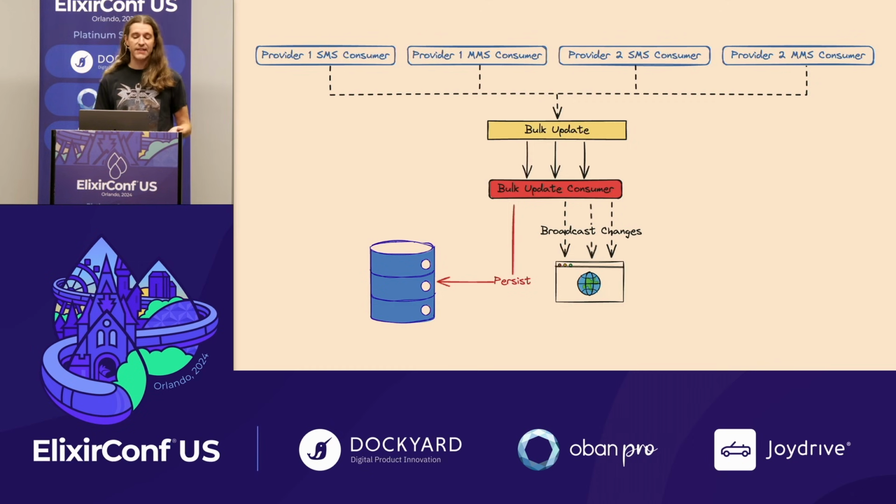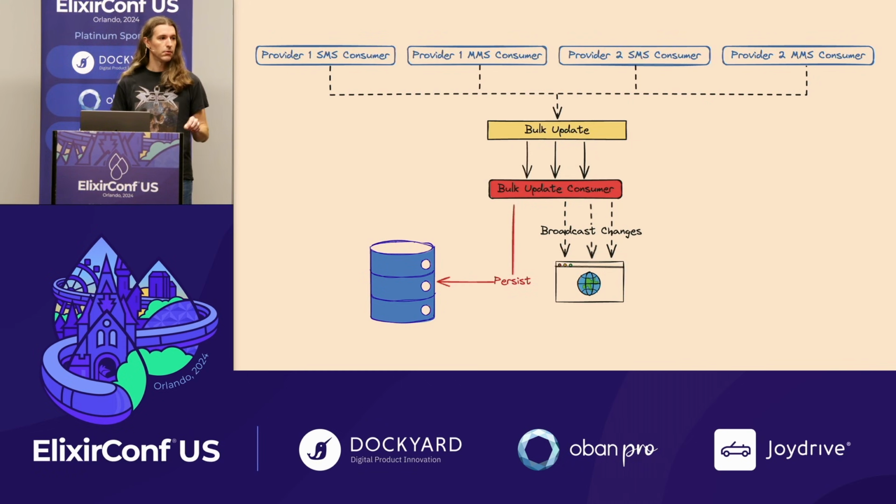So maybe the UI needs to update in some way. Maybe there are other side effects in our system that we care about. In many other ecosystems, this would be another job for the message broker. Like you could push more messages to Rabbit, but we just use Phoenix PubSub for this. So we don't care about these being durable at all.